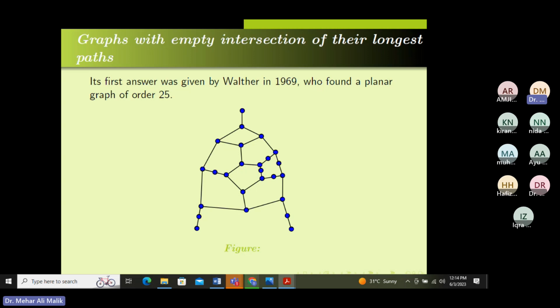Everyone can think that this is not a big problem, but it is not an easy task to find a graph such that every vertex is missed by some longest path. Here we have 25 vertices, so we get 25 different paths, and every path misses some vertex.